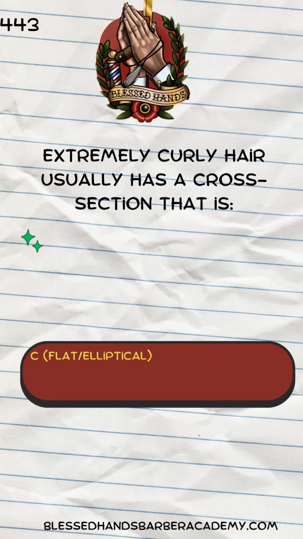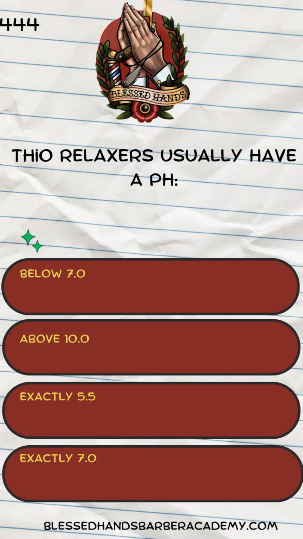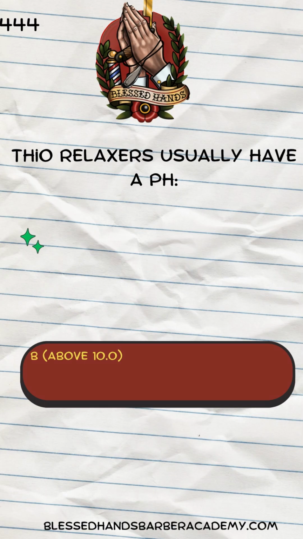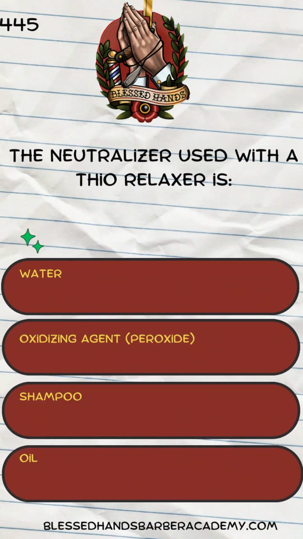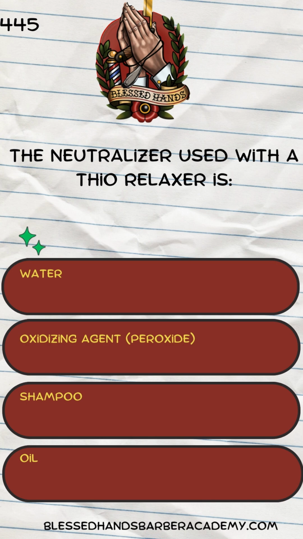C. Flat elliptical. Thio relaxers usually have a pH below 7.0, above 10.0, exactly 5.5, exactly 7.0. B. Above 10.0.